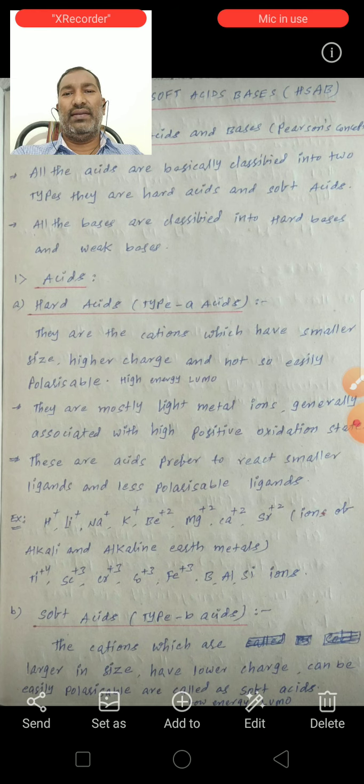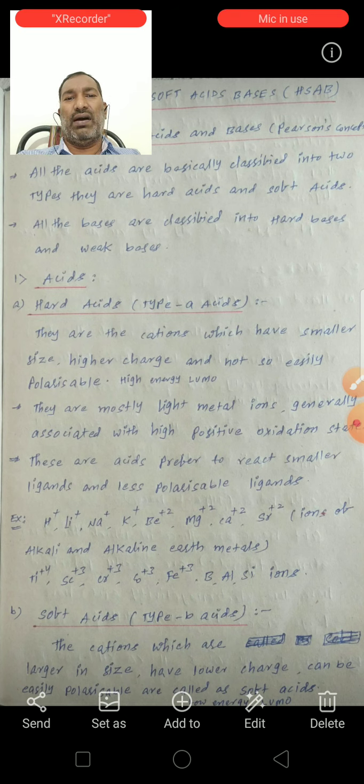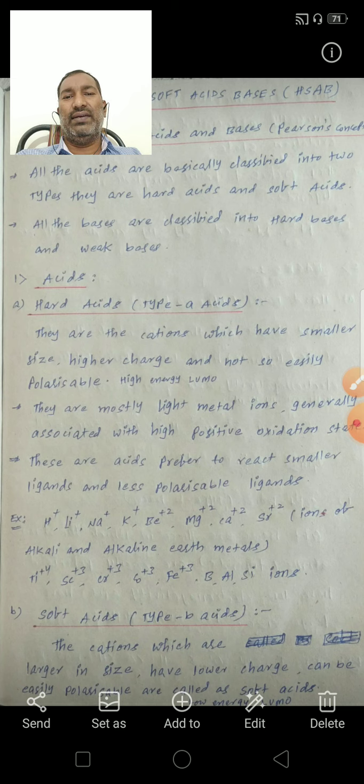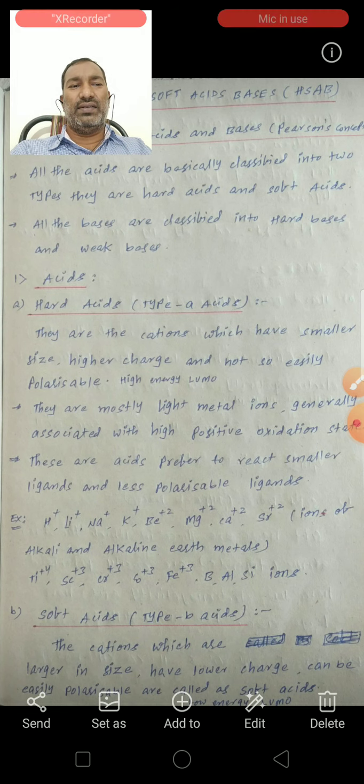And bases are also classified into two types: hard bases and soft bases. This is the classification according to Pearson.